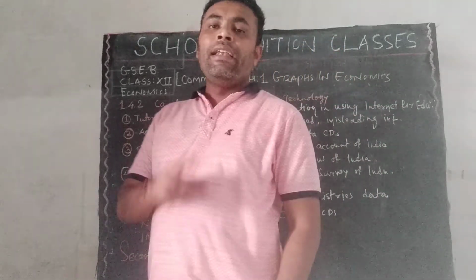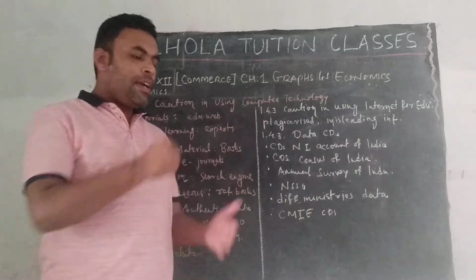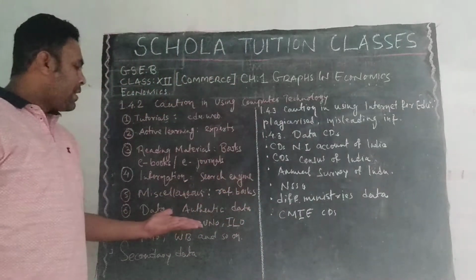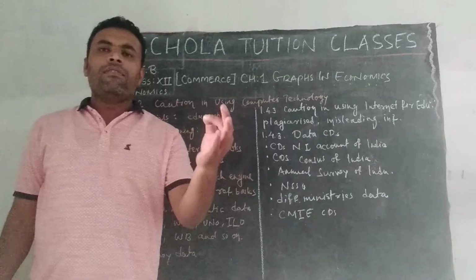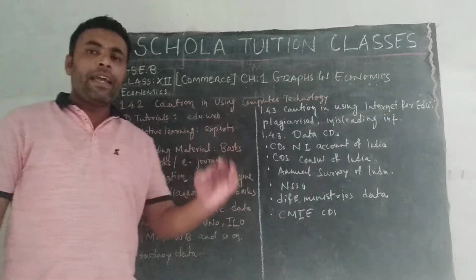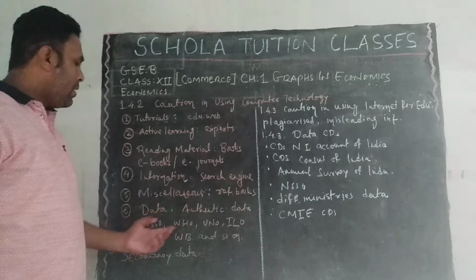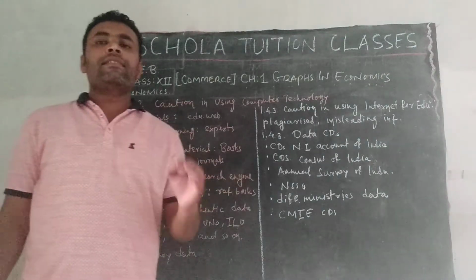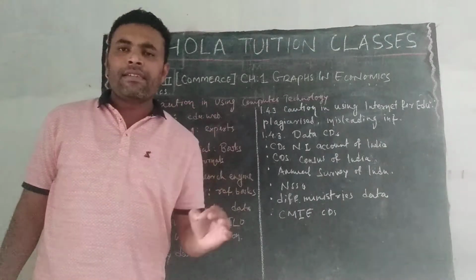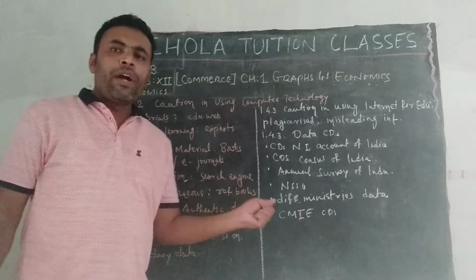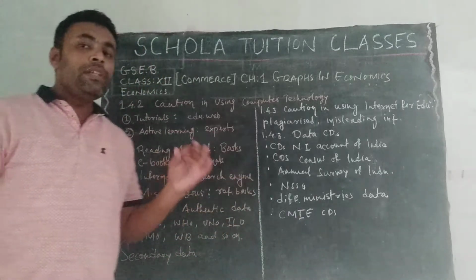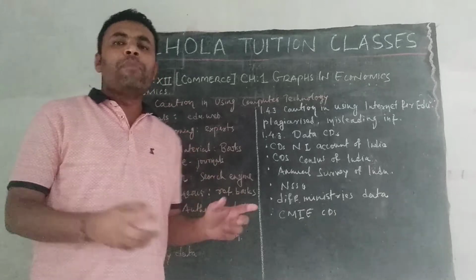That has a label on it, that is provided by, for example, the Census of India, which is carried out every 10 years by the Indian government. So NSSO, National Sample Survey Organization, the data is provided by them. So the authenticity is given by this organization.